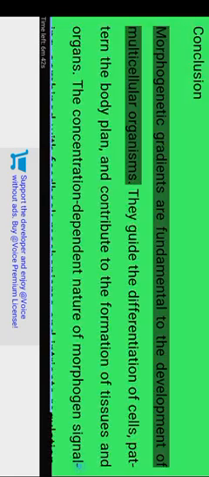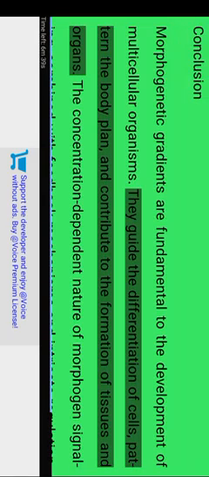Conclusion. Morphogenic gradients are fundamental to the development of multicellular organisms. They guide the differentiation of cells, pattern the body plan, and contribute to the formation of tissues and organs. The concentration-dependent nature of morphogen signaling, combined with feedback mechanisms and intricate regulation, ensures the precise and coordinated development of an organism. Understanding these gradients and their regulation provides critical insights into normal development as well as the pathogenesis of developmental diseases and cancers. Previous year questions.